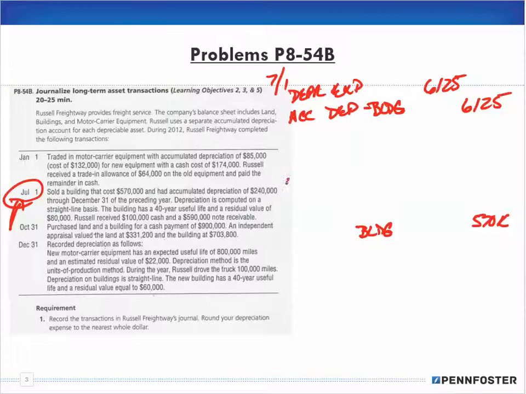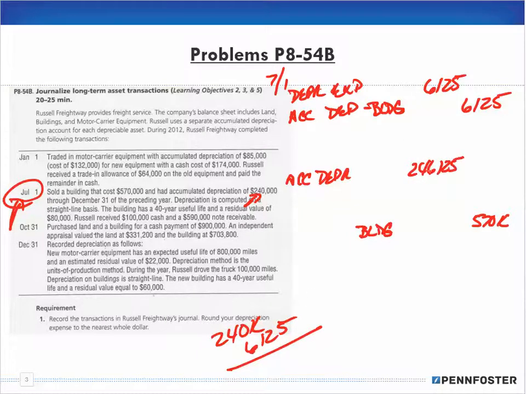And my accumulated depreciation, which was a credit, I'm going to debit, and that is $240,000 plus the 6,125, so that's $246,125. The $240,000 was already on the books till December, plus this additional $6,125 brings us up to July 1st. So we took the building off the books.